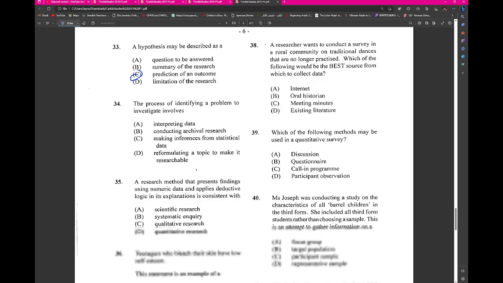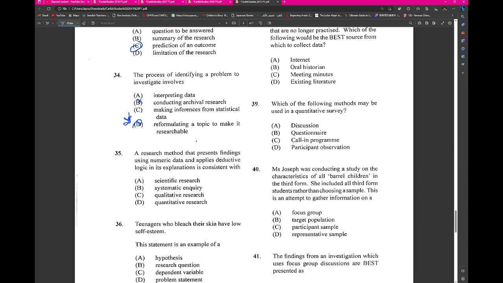The process of identifying a problem to investigate involves... probably would be this, but I will go with this.